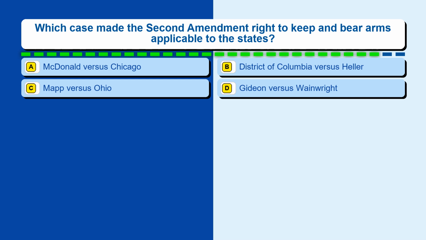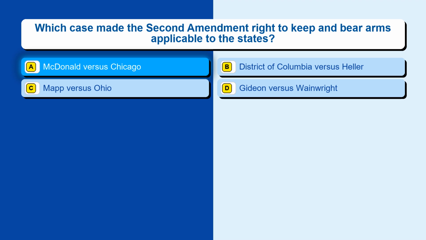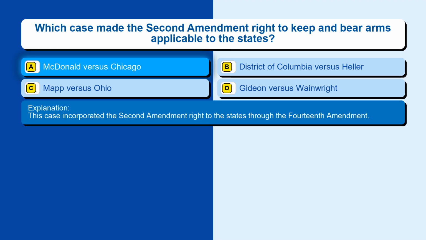Question 52. Which case made the Second Amendment right to keep and bear arms applicable to the states? Option A, McDonald v. Chicago. Option B, District of Columbia v. Heller. Option C, Mapp v. Ohio. Option D, Gideon v. Wainwright. The correct answer is option A, McDonald v. Chicago. This case incorporated the Second Amendment right to the states through the 14th Amendment.